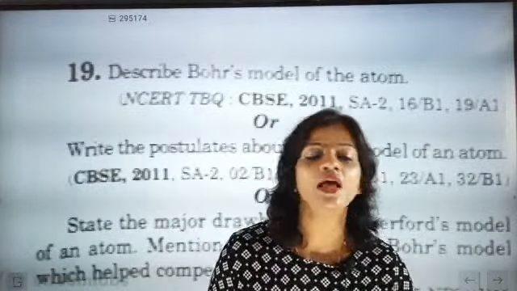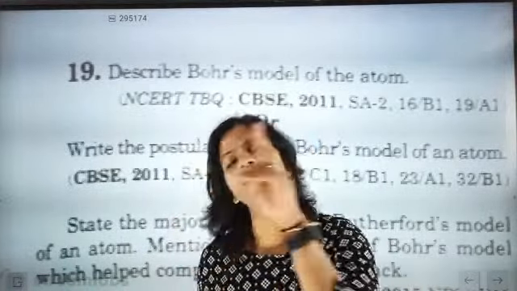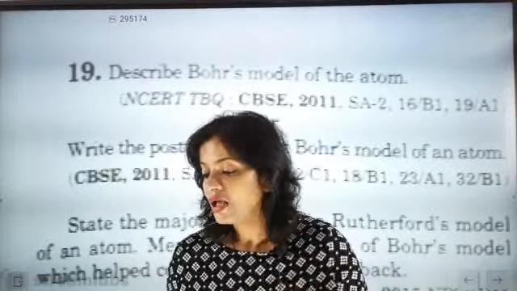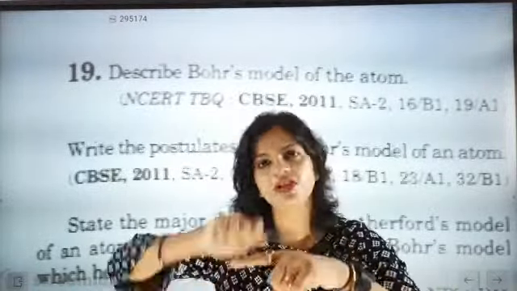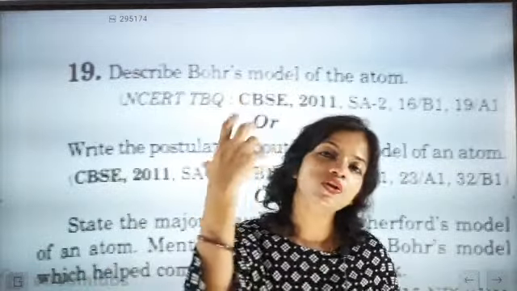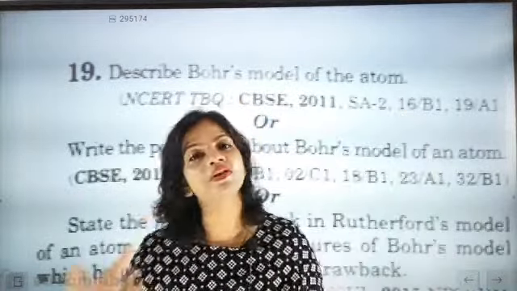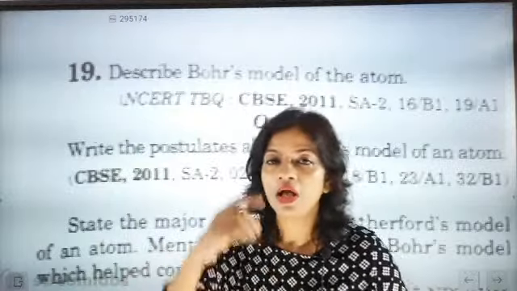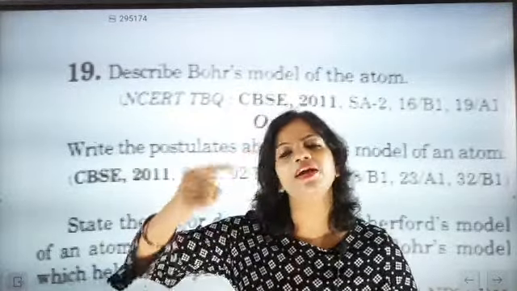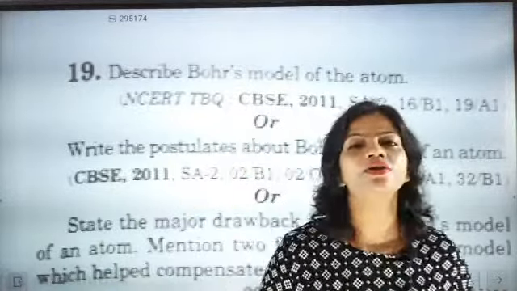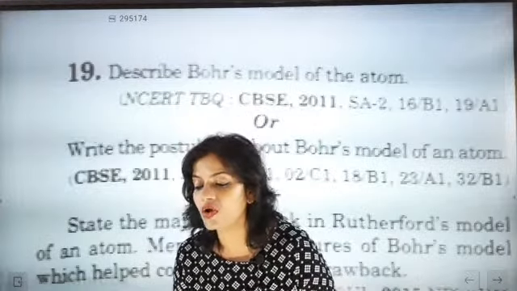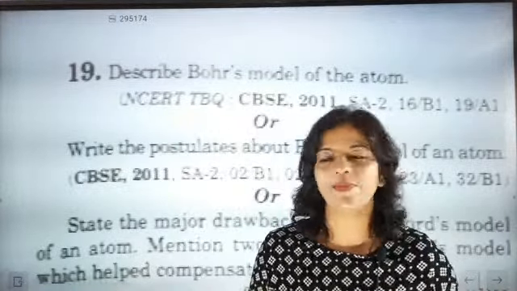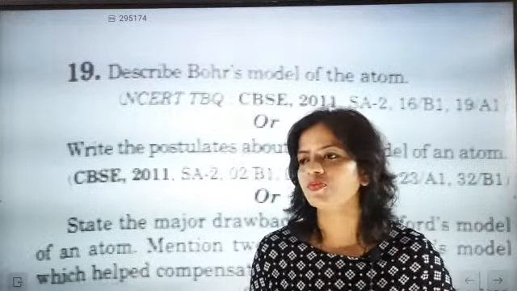The reason behind it: if the electron revolves in its own orbit, it will not release energy. But since the electron will revolve in the spiral structure, the more it goes near the nucleus, the more it will radiate energy. The structure will keep on becoming small, it will keep on radiating, and one time will come when it will fall into the nucleus and the structure will collapse. So this is exactly about stability. The structure will collapse.